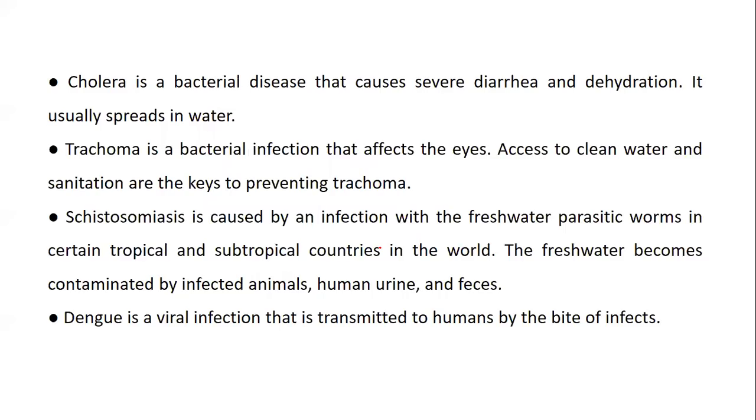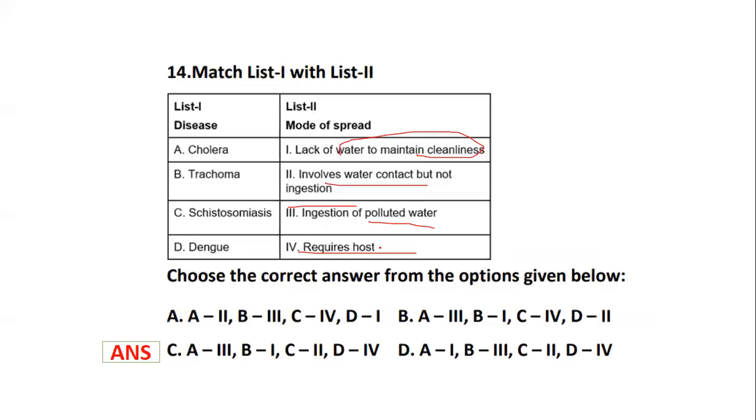Cholera is a bacterial disease that causes severe diarrhea and dehydration. It is usually spread in water. Trachoma is a bacterial infection that affects the eye, so access to clean water and sanitation are the keys to prevent this disease. Schistosomiasis is caused by infection with freshwater parasitic worms. The fresh water becomes contaminated by infected animals or human urine or feces. Dengue requires the host, that is the bite of insects, in order to spread or transmit. I hope it is very clear.